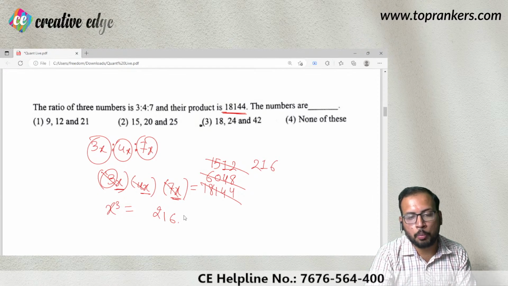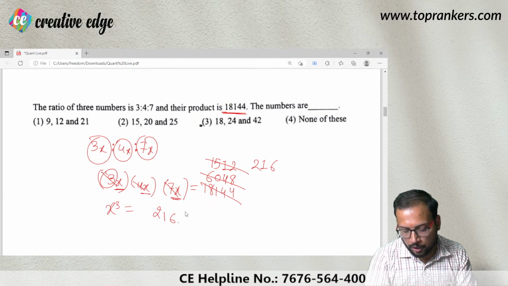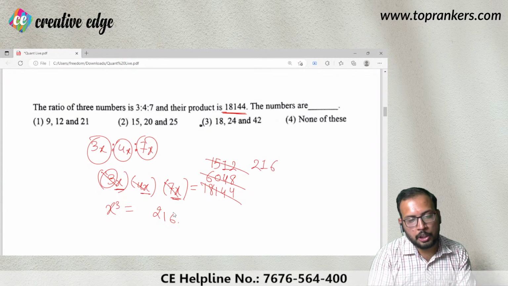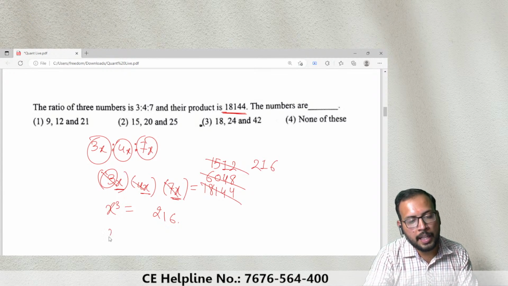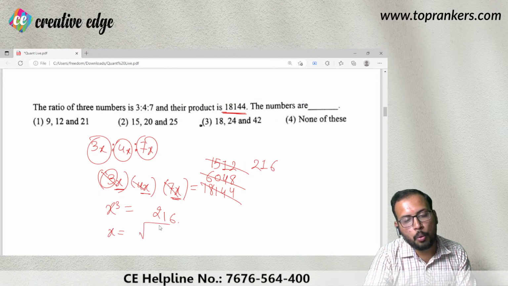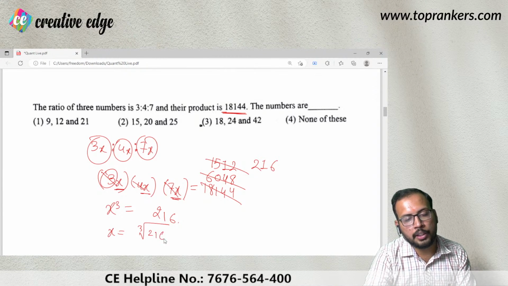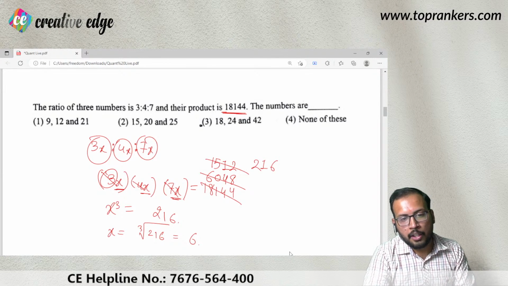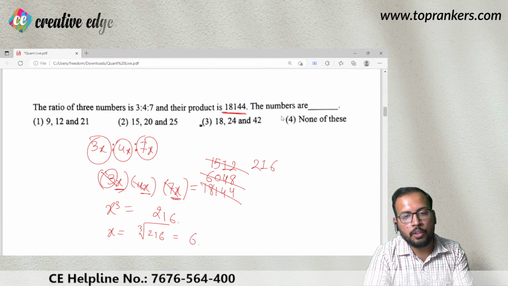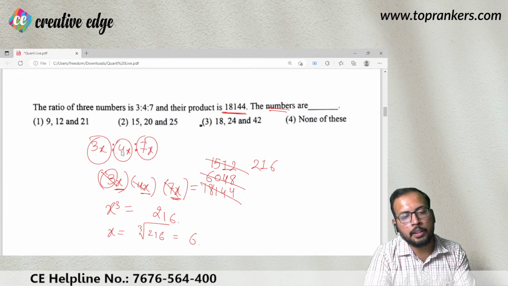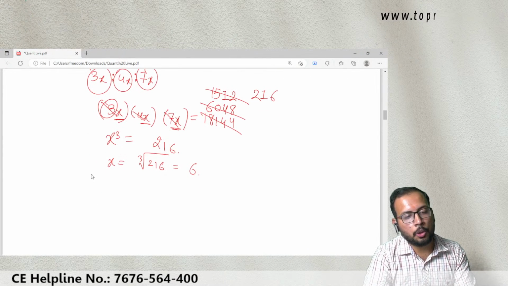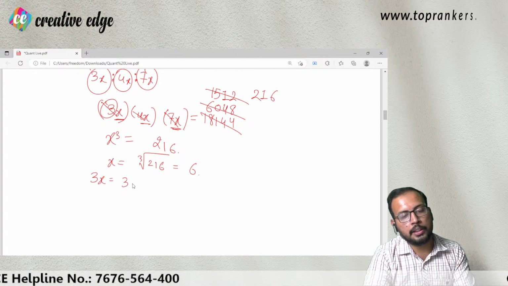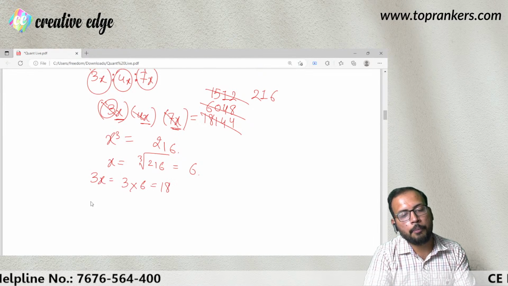216. What is the value of x cube, children? 216. Okay, so this is what x cube is equal to. So x is going to be the cube root of 216, which is 6. So the value of x is 6. Now we have to find out the value of the three numbers which are 3x, 4x and 7x. So 3x is going to be 3 into 6, that is 18.